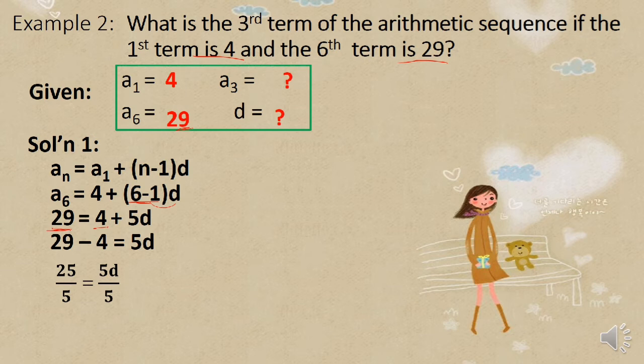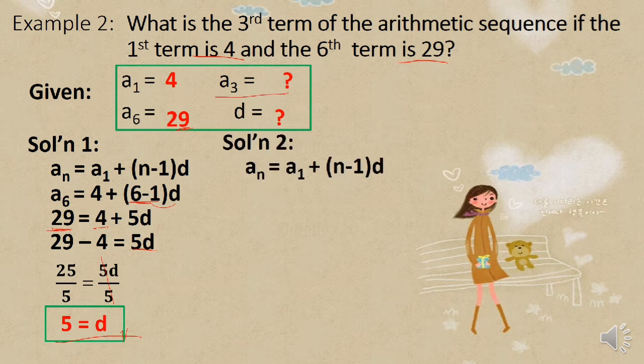So, 29 minus 4 is 25. So, to get the value of d, we have to cancel the coefficient of the variable d. And therefore, we have to divide both sides by 5. So, cancel. D therefore is 5, since 25 divided by 5 is 5. Now, since we already have the value of the common difference, we can solve the value of the third term.